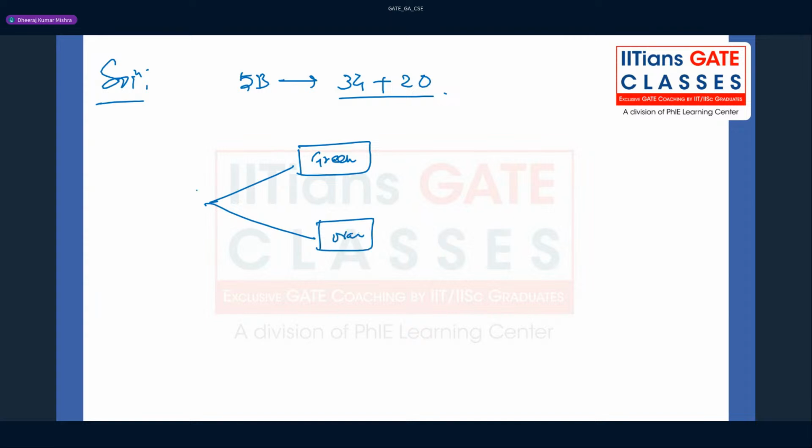Now if you are going to draw green here, out of 5, 3 has to be drawn, so 3 by 5, and orange will be 2 by 5. This is how you can draw it. Now this is the first draw, and the second draw comes next.